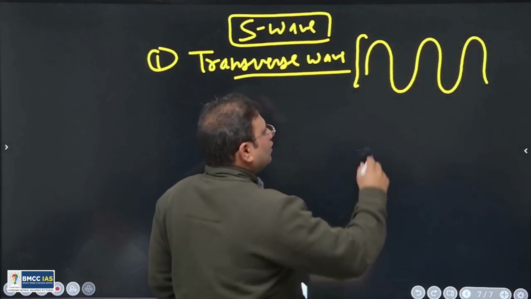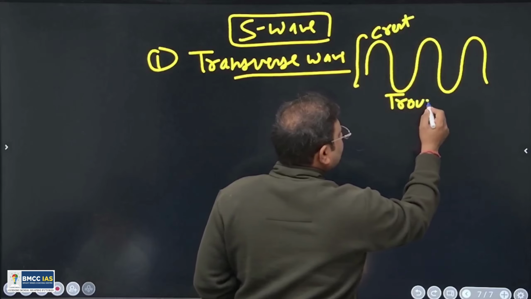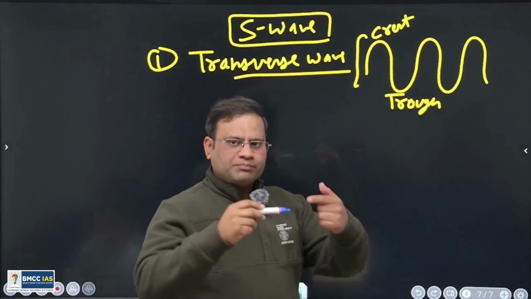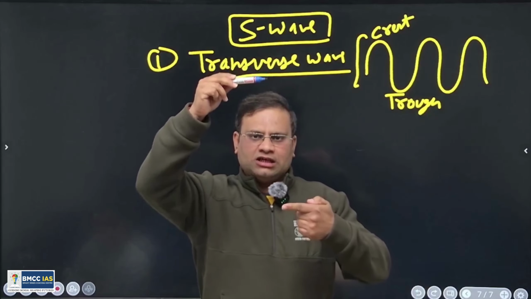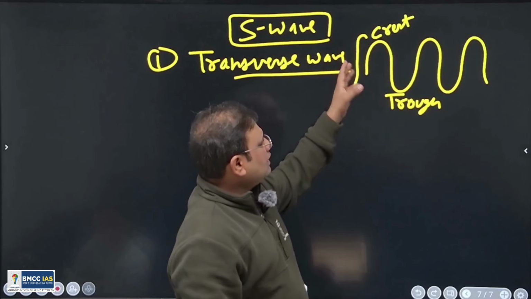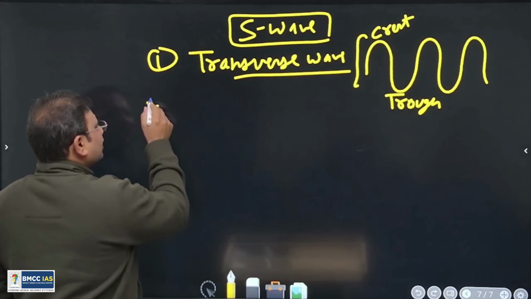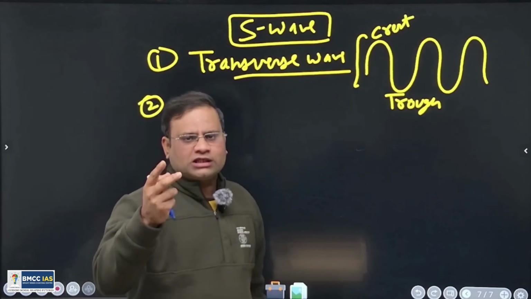Understand? So this upper part is called the crest, and this lower part is called the trough. It means when the medium particle moves up, it is the crest. If it comes back to the original position and goes down, it is the trough. So it moves by forming crests and troughs. That is the S wave.